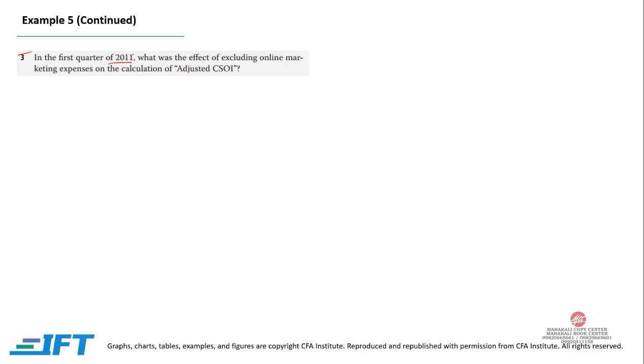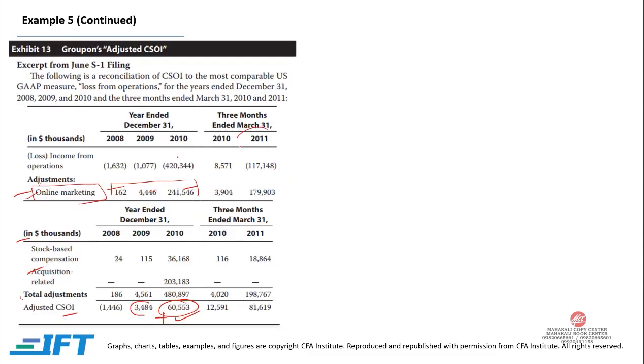Part 3. In the first quarter of 2011, what was the effect of excluding online marketing expense on the calculation of adjusted operating income? If you go back to the first quarter of 2011, when we add back our online marketing expense, it makes adjusted operating income positive. And furthermore, in just 3 months of 2011, the operating income was 35% higher than the whole 2010 year's operating income.